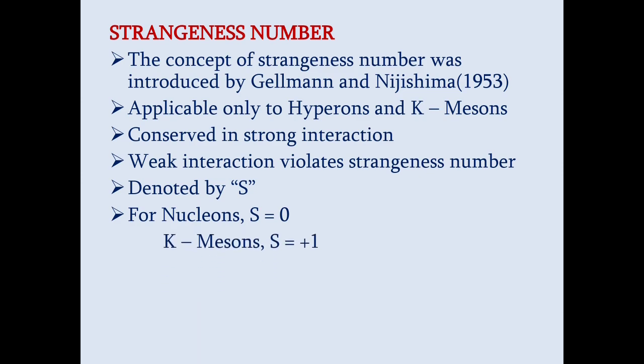So the strangeness number, which is represented by S, is equal to 0 for nucleons, and the strange particle K mesons carry S equal to +1, and lambda hyperon and sigma hyperon carry a strangeness number of -1. Omega hyperon carries a strangeness number of -2.